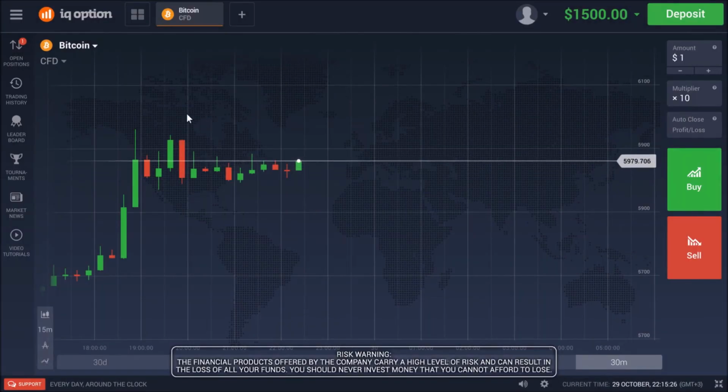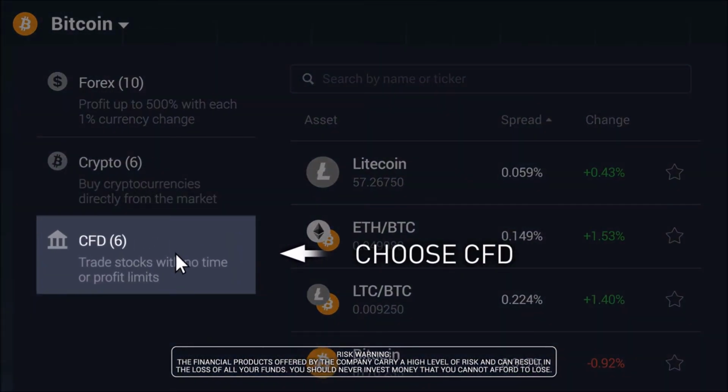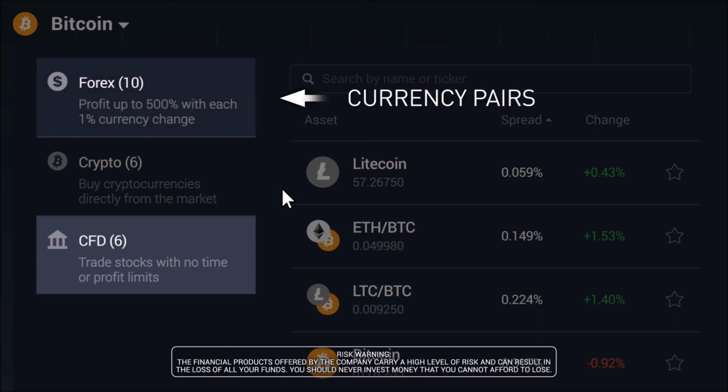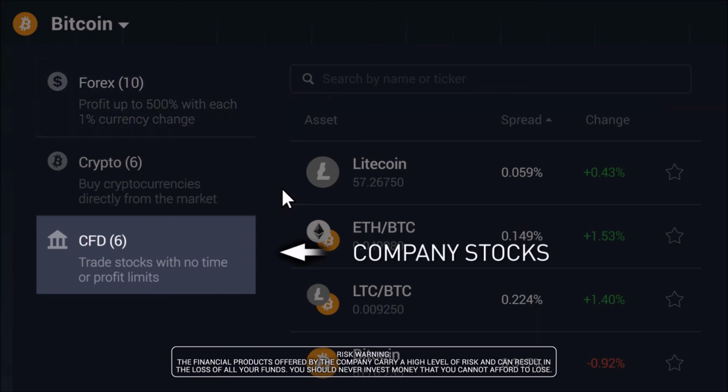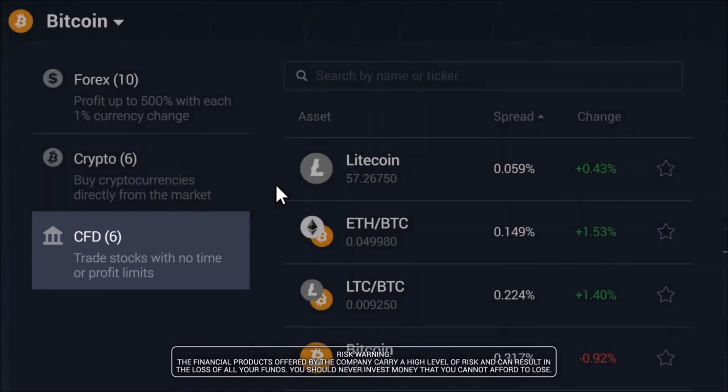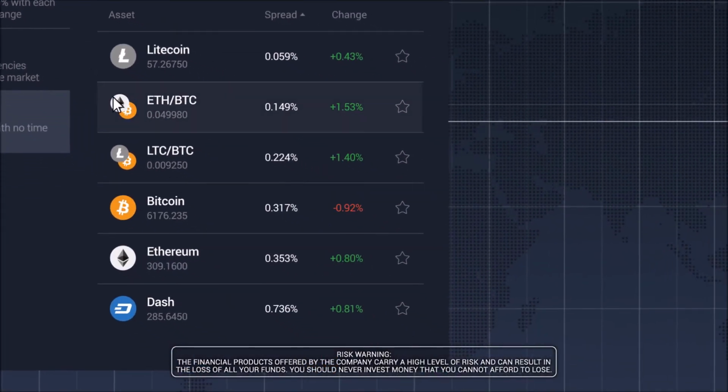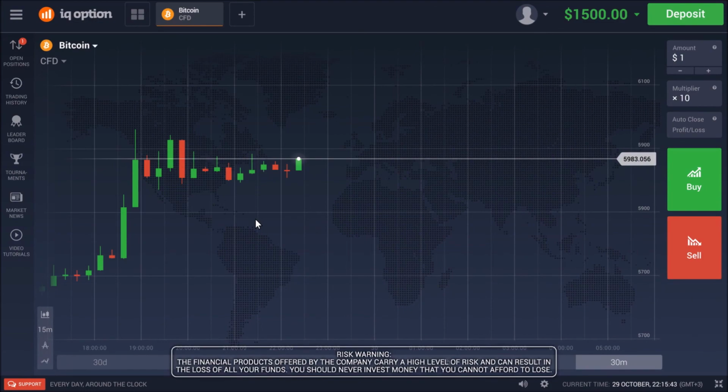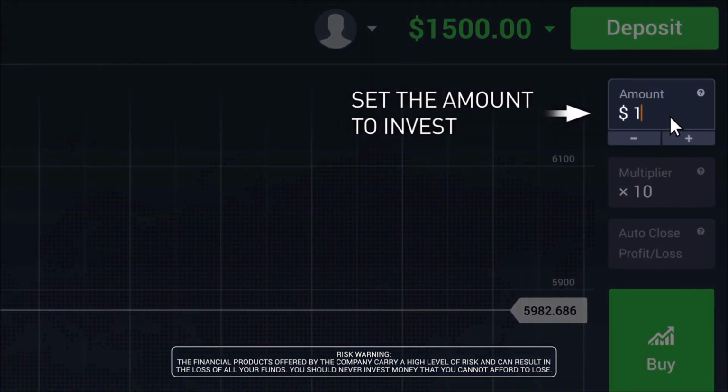From the list of trading instruments, pick FX or CFD. These two instruments share the same trading engine, but are used for different assets. Currency pairs are traded via Forex and stocks via CFDs. Select the assets you'd like to trade. Enter the amount of money you're willing to invest.